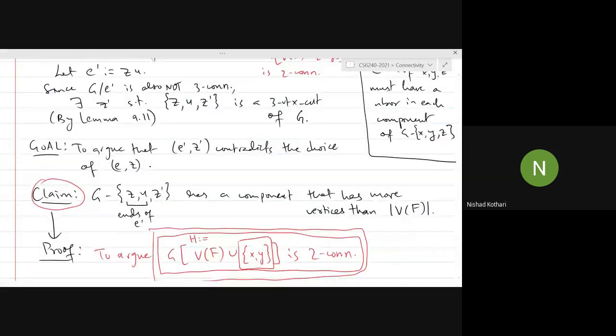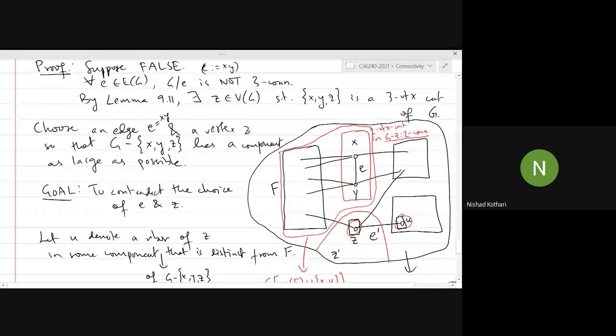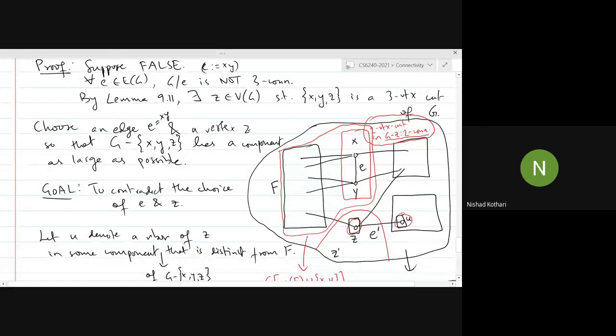Go back to marked S components of a graph. This is something we did 2 lectures ago. We have a two connected graph. X and Y is a two vertex cut. If I take any marked S component, then that will also be two connected. So what is a marked S component where S is equal to XY?